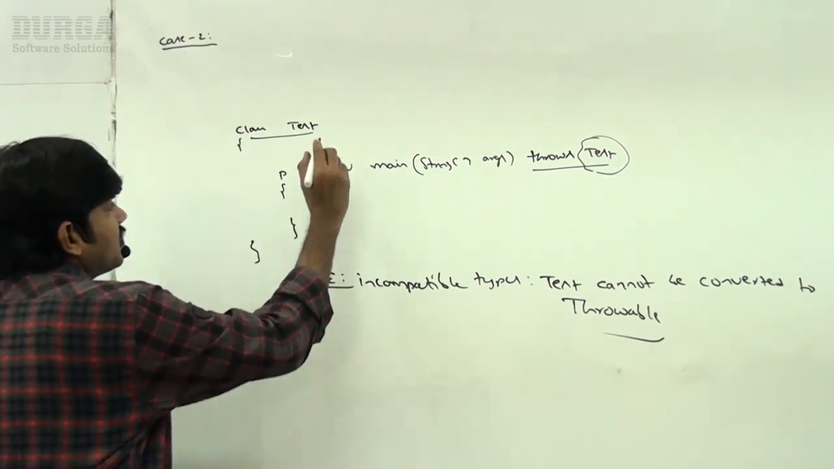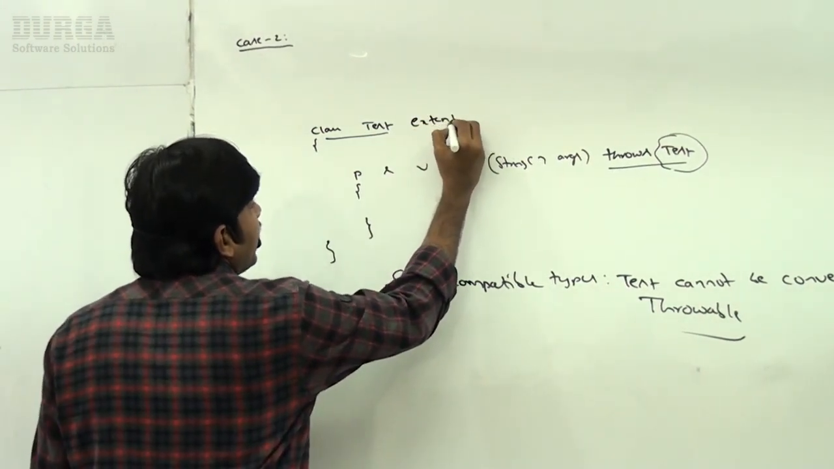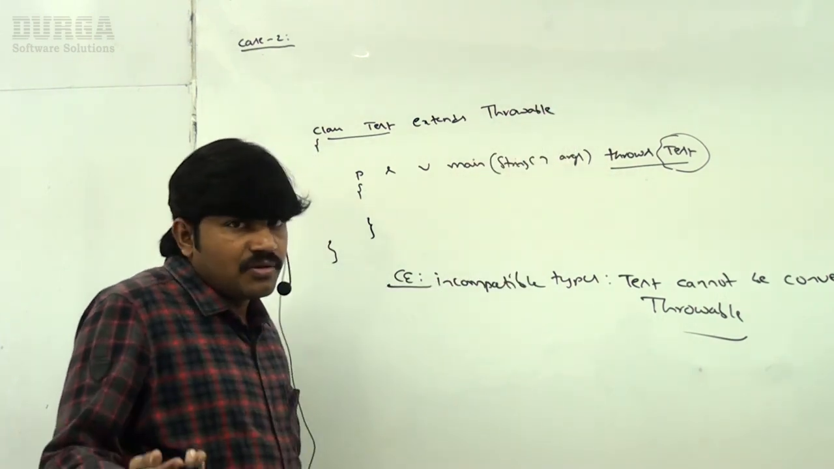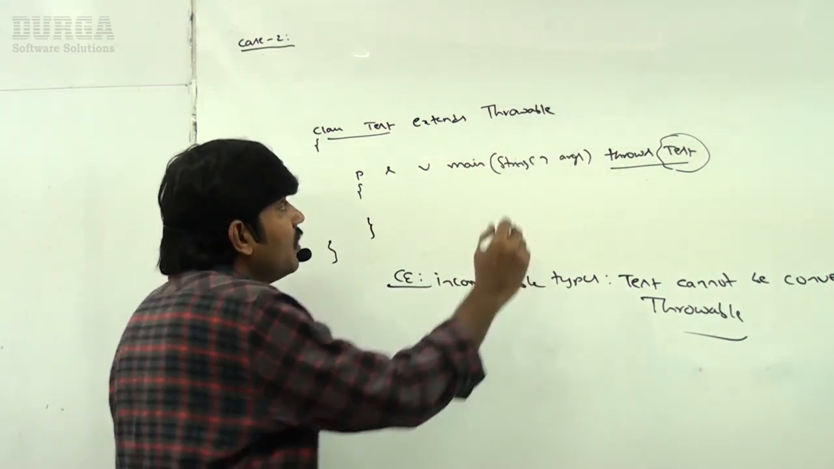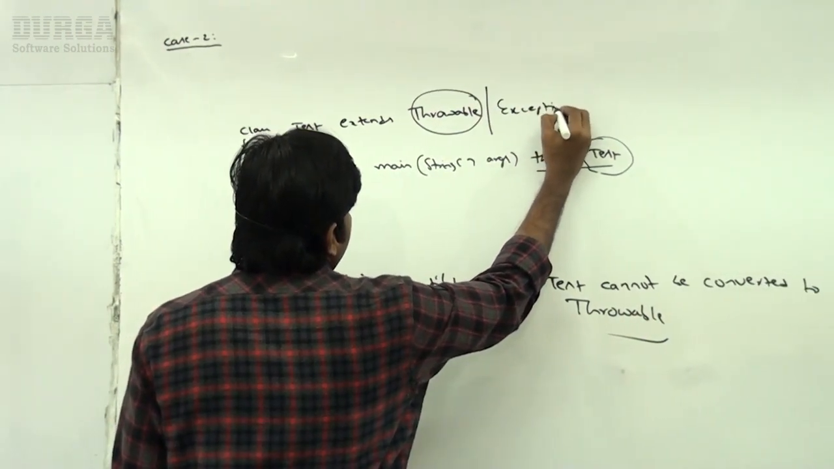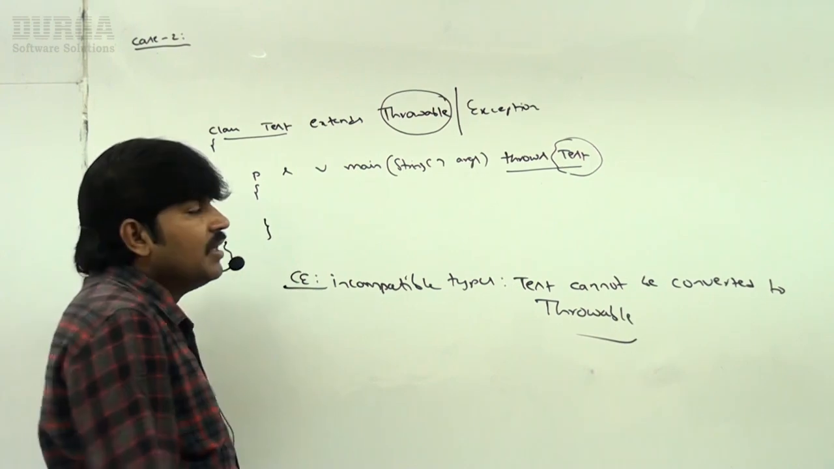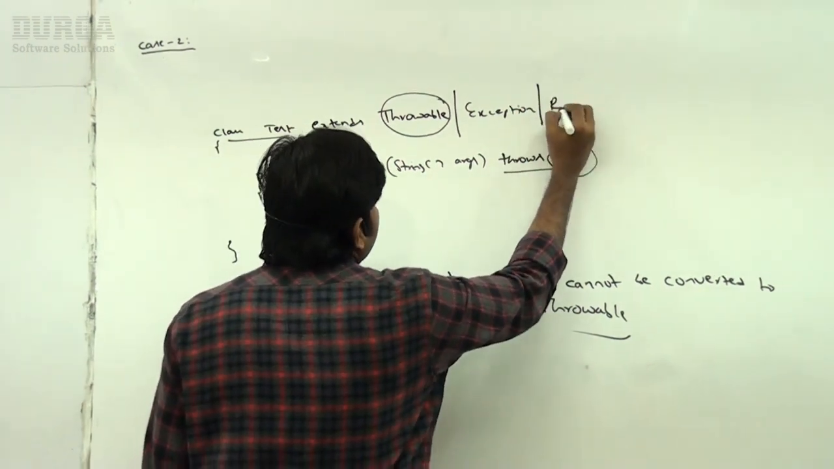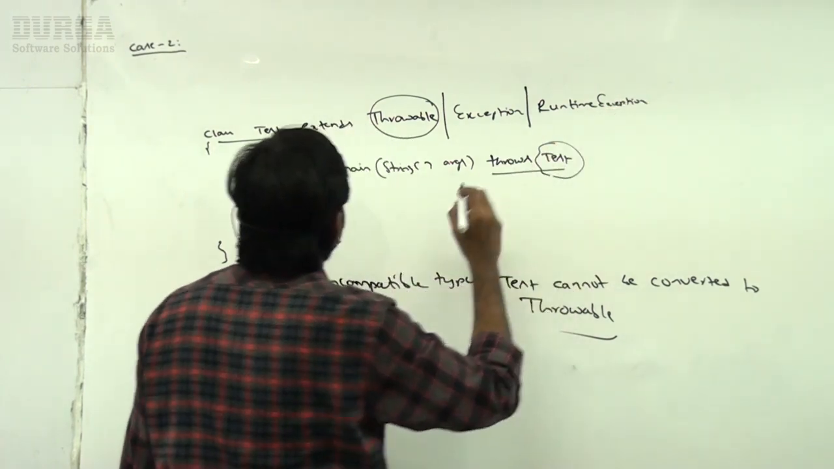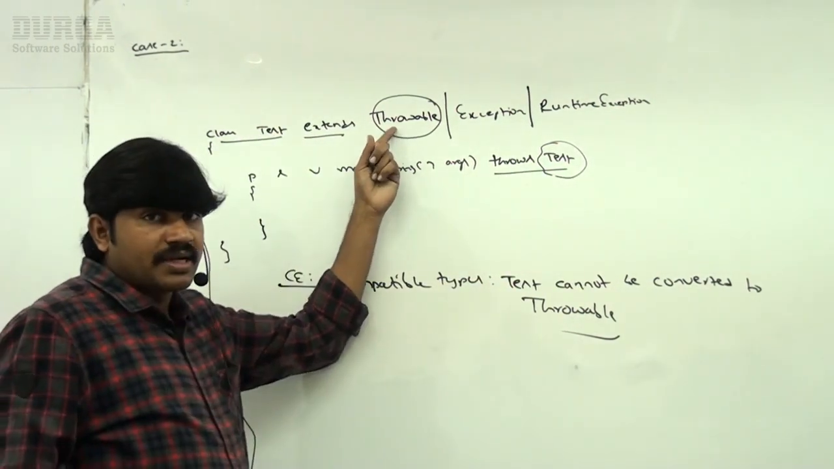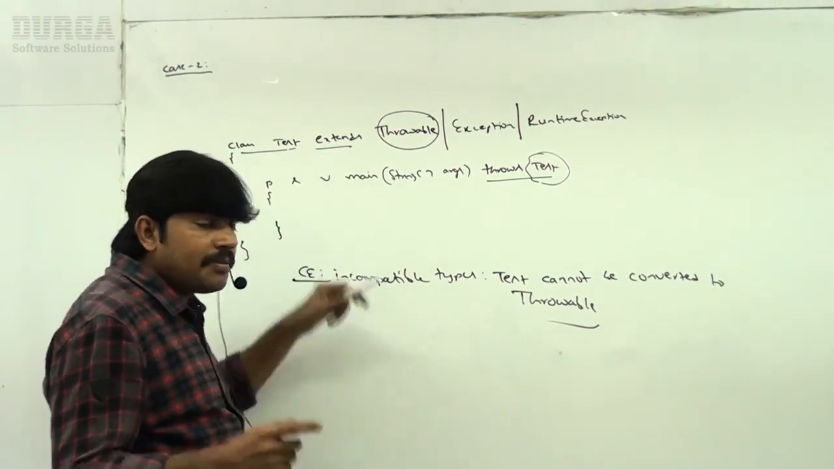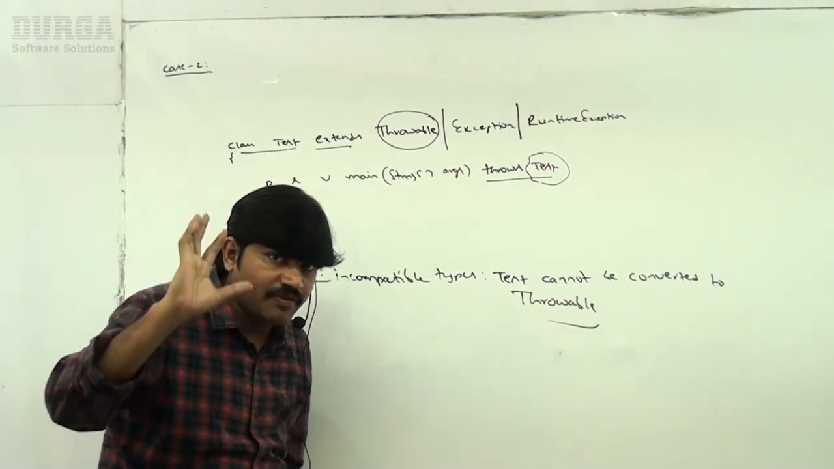Very simple. Class test extends throwable. No problem, it will become a child class of throwable. Instead of throwable, you can take exception. Now also it will become throwable only. Or instead of exception, you can take runtime exception. So extends either throwable, or exception, or runtime exception. Now it will become throwable type, and that syntactical mistake will be gone.